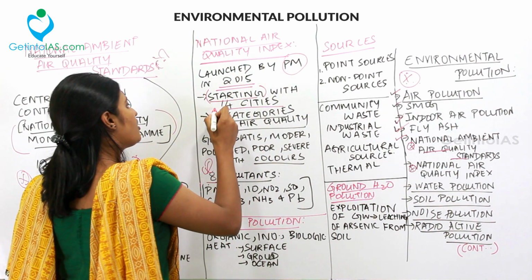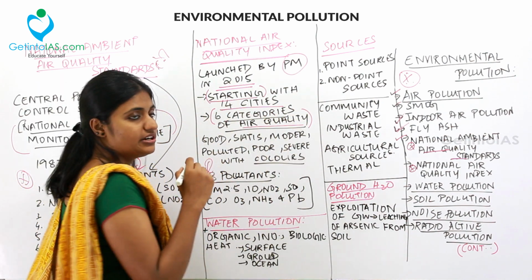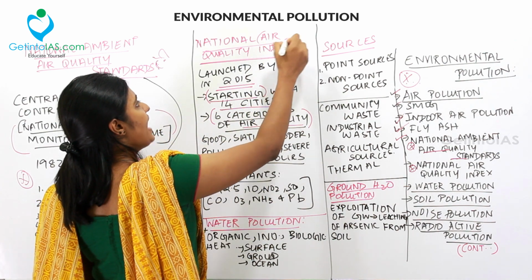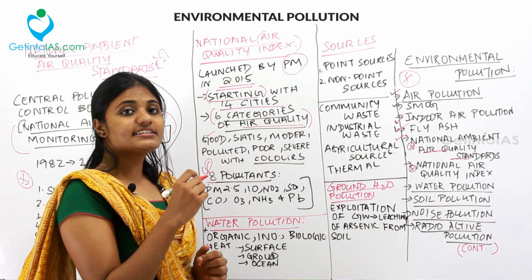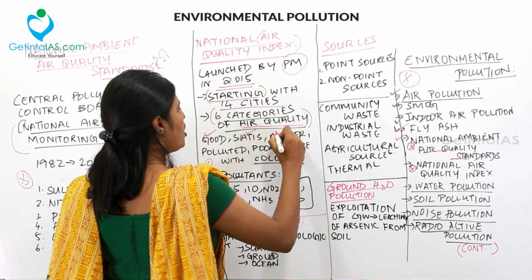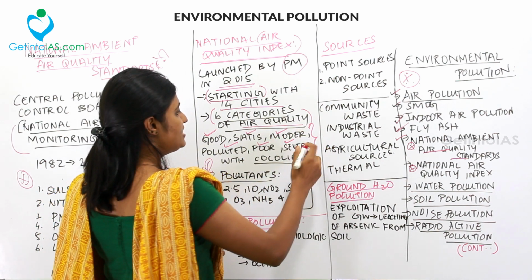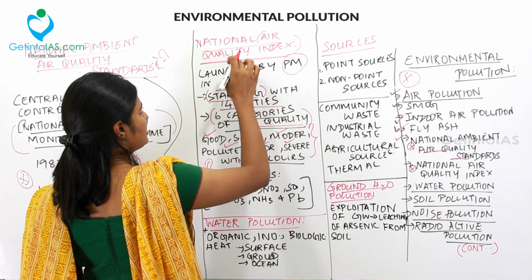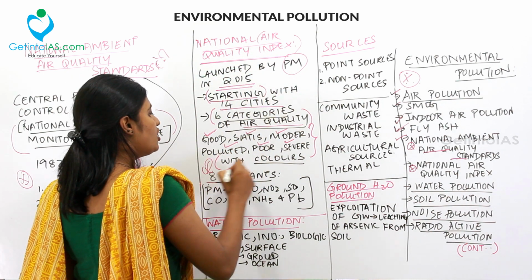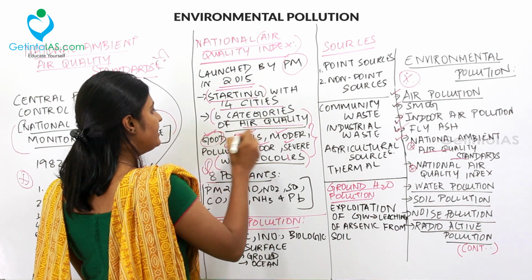According to 6 categories, the air quality was noted down under the Air Quality Index. The index is prepared based on good quality, satisfactory quality, moderate quality, polluted, poor, and severe. So these are the 6 classifications under the National Air Quality Index. And then it comes along with the colors. So various colors denote each quality level.